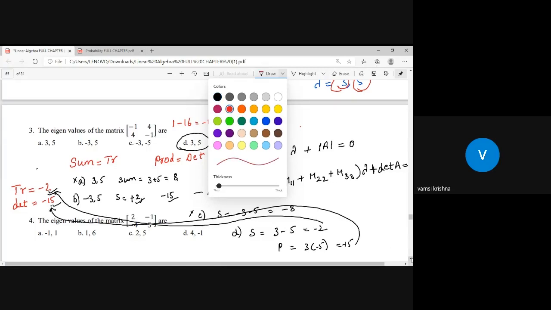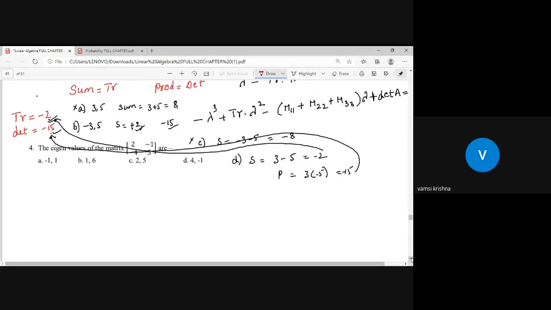Okay, students, I hope everyone solved this question. Try the next question: the eigenvalues of the following matrix. The given matrix is 2, minus 1, minus 4, and 5. This is the given matrix.